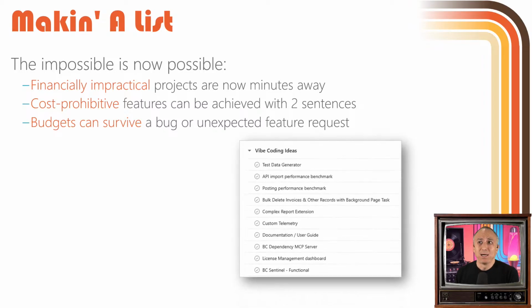So here's my list. For years, I've wanted to do something that I did in the Dynamics GP world, a test data generator. It was my load test tool where I could import thousands of transactions of general ledger, AP, AR, purchase orders, inventory transactions, you name it. So I could load test the import of that via API and GP, and then I could load test posting and see all the performance ramifications of import size, batch size, transactions.